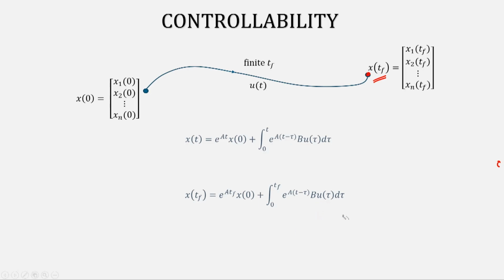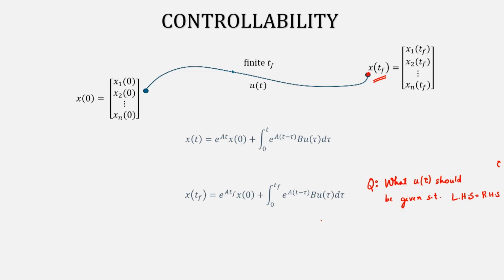That is the question we are asking: what u tau should be given such that the left hand side is equal to the right hand side of this equation? And u tau is nothing but the input. So, what is the input that should be given here?